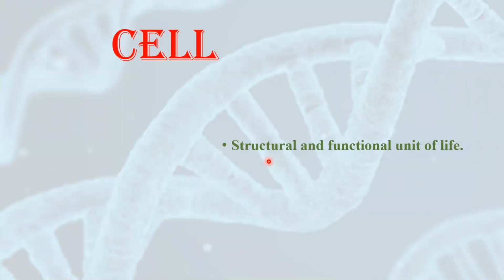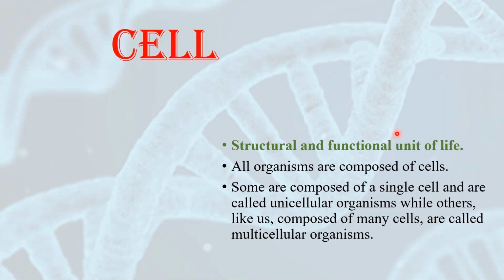Cells make the whole body of a living organism. That's why they are called the structural unit of living organisms. Why are they called the functional unit? Because cells are responsible for carrying out all the functions in a living organism. This sentence we have seen already. All the living organisms are composed of cells.